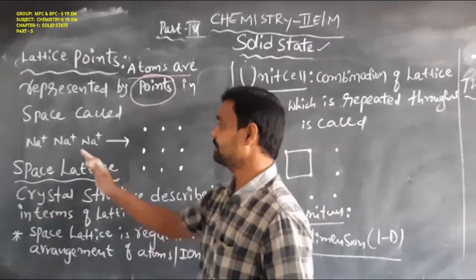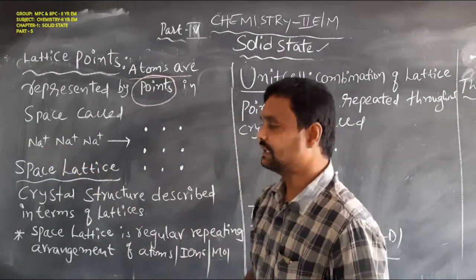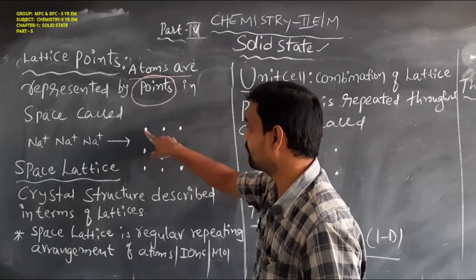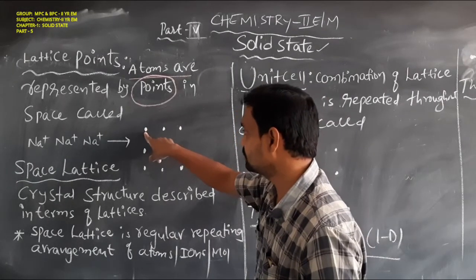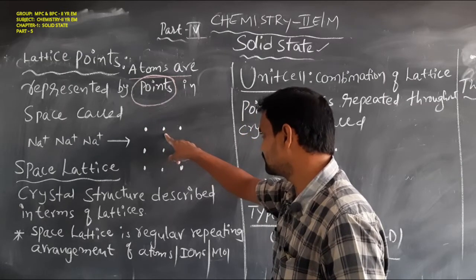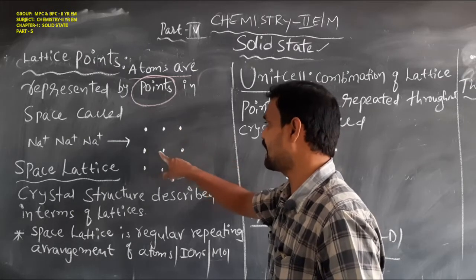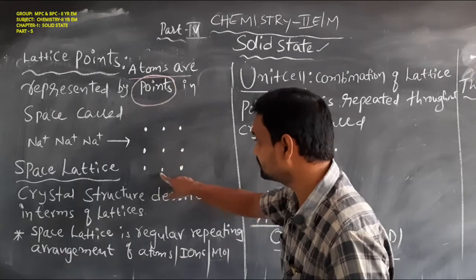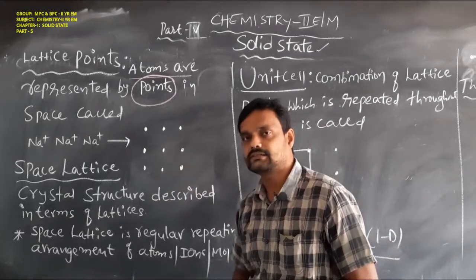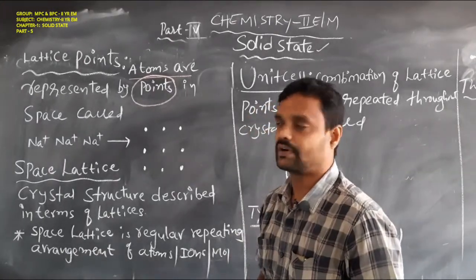For example, where sodium atoms or sodium ions are present, they can be represented with these points. One point is one sodium atom. Another point is another sodium atom. This point is another sodium atom. That means atoms are represented with points in a space, that is called as lattice points. So this is the meaning of lattice points.